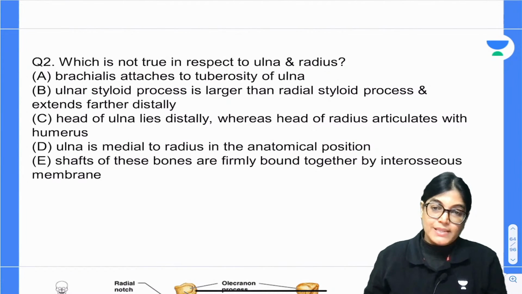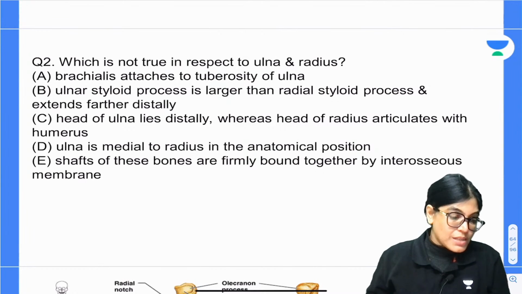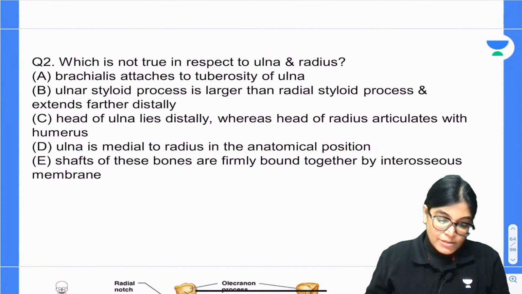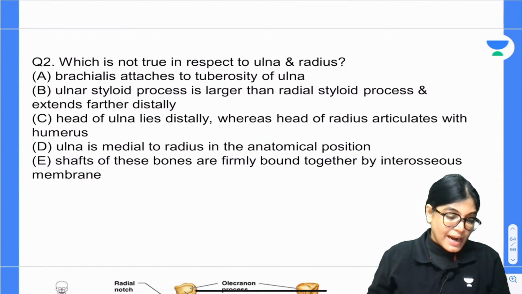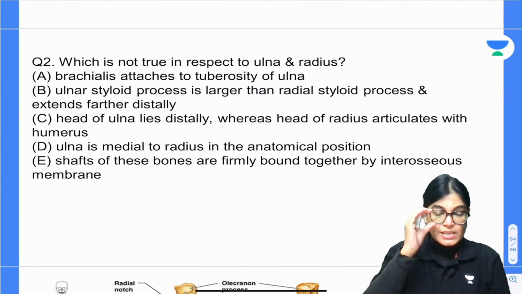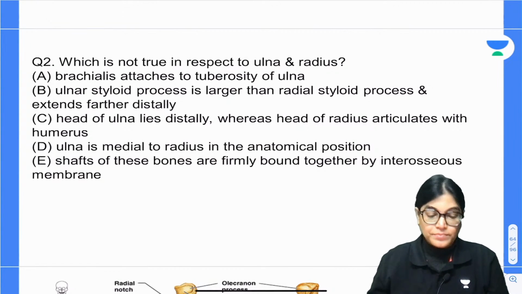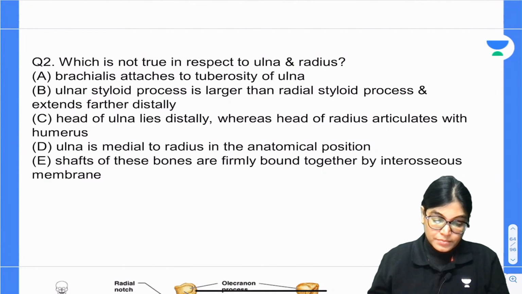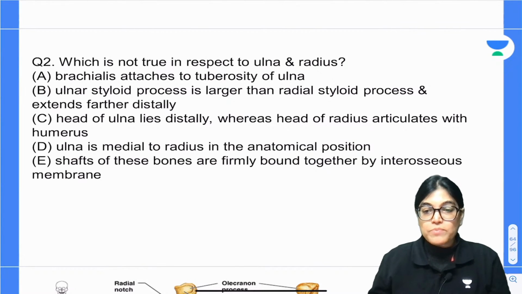So yes, we have got question number 2. We have got 5 options here, and your time starts now. Which is not true in respect to radius and ulna? Which is the incorrect statement, my dear? Mark the correct answer. Whether it is right or wrong, you can give the correct answer. Which is the incorrect statement? Your time starts now.